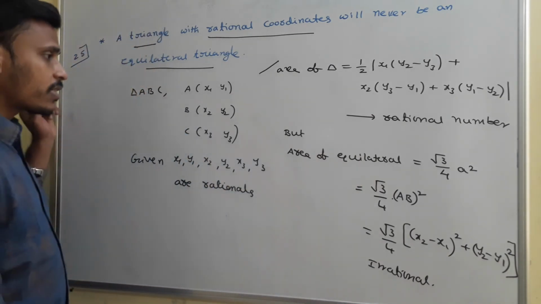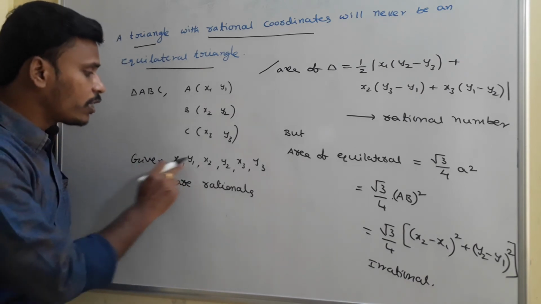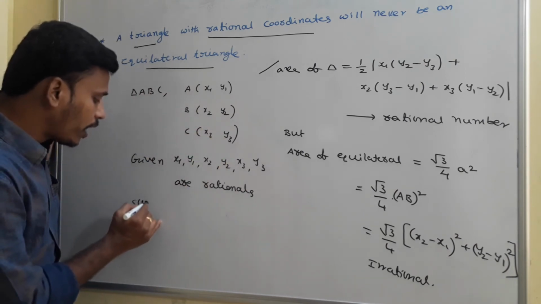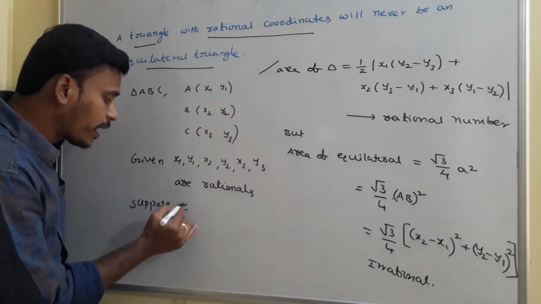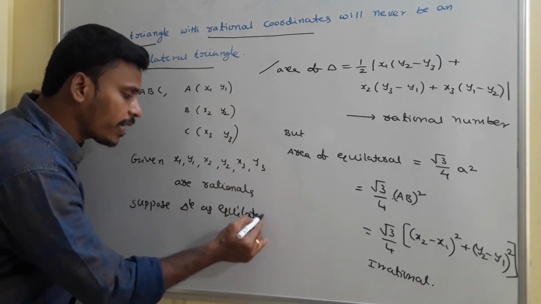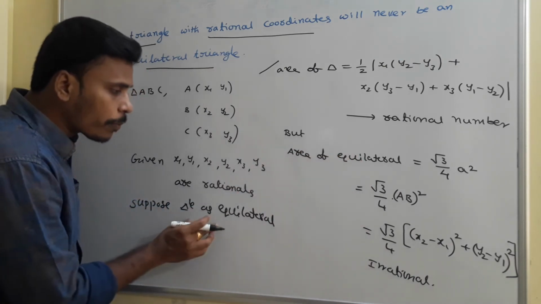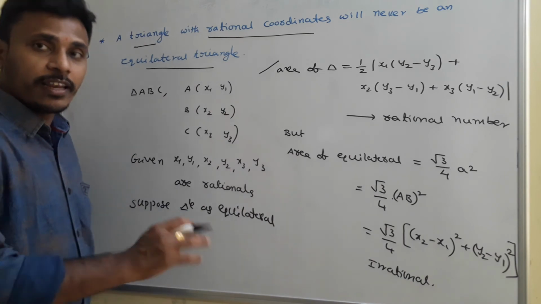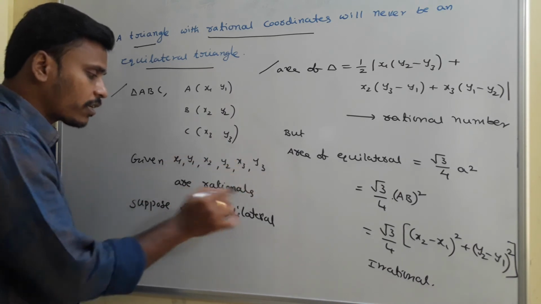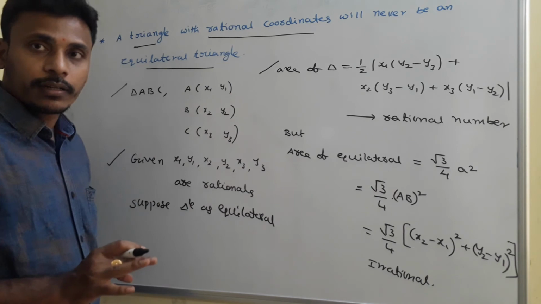This contradiction arises because we supposed that the triangle is equilateral. Given these vertices are rational, we need to prove that the triangle is not equilateral, and for that we just suppose the triangle as equilateral. If we suppose it as equilateral, then I have a chance to use the area formula. This supposition will become wrong in the end. Once again I repeat: I have a triangle ABC, these are the vertices, and these are all rational numbers. I need to prove that the triangle is not equilateral.